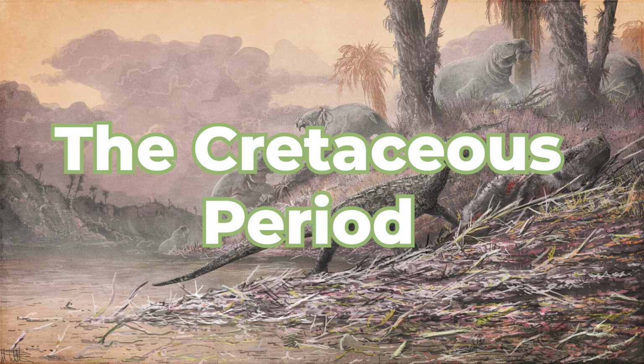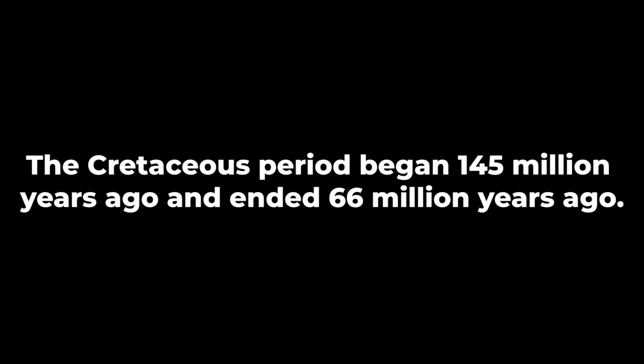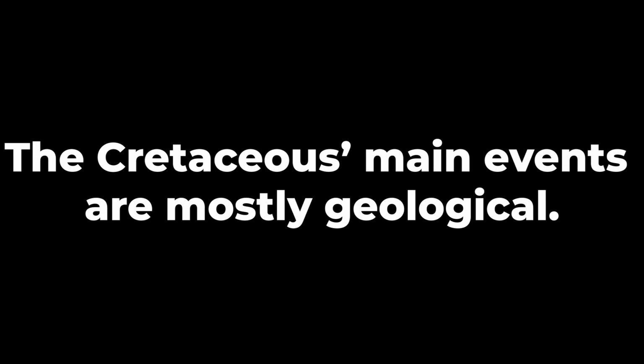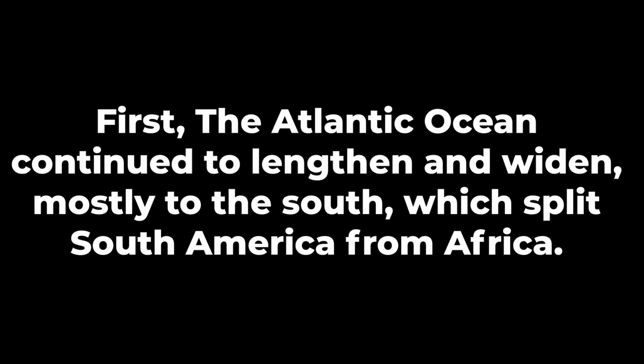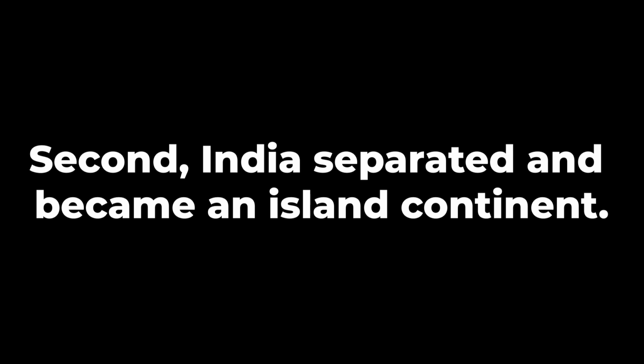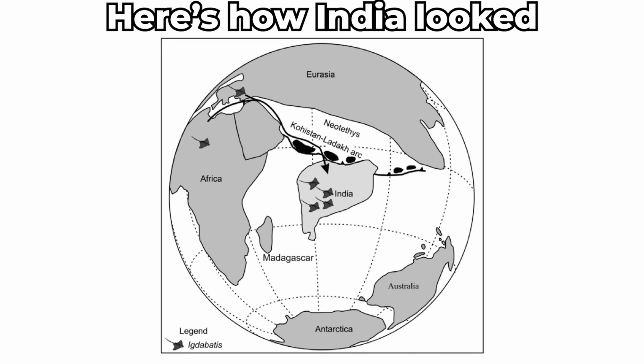Now let's move on to our final period, the Cretaceous period. The Cretaceous period is our final period in the Mesozoic Era. The Cretaceous period began 145 million years ago and ended 66 million years ago. The Cretaceous main events are mostly geological. First, the Atlantic Ocean continued to lengthen and widen, mostly to the south, which split South America from Africa. Second, India separated and became an island continent.